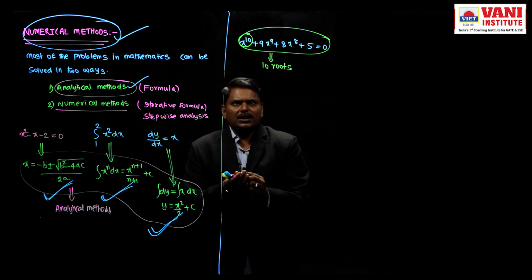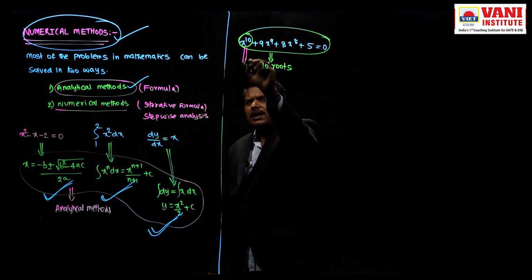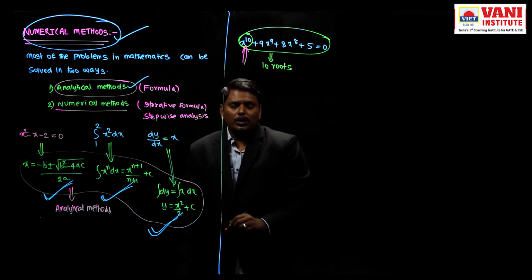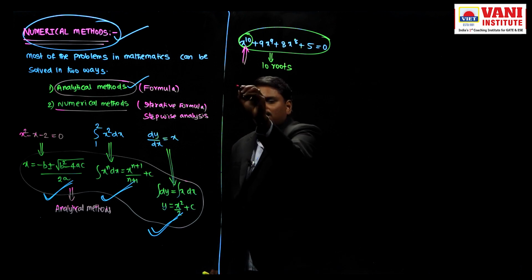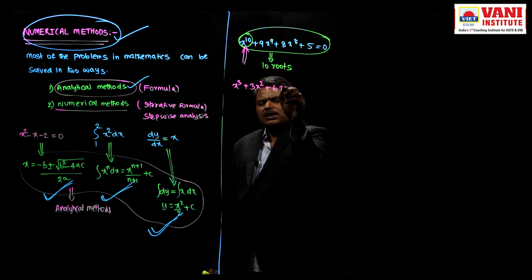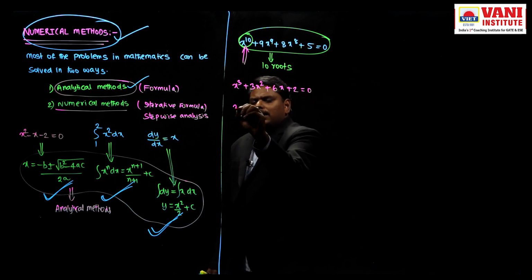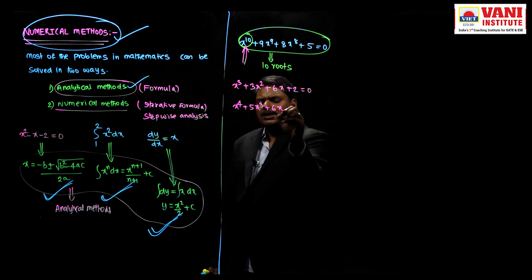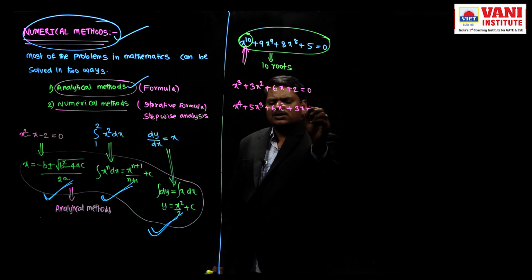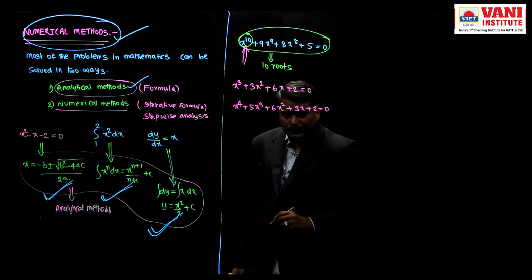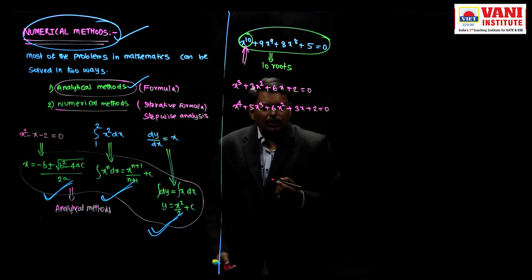That means what is happening here? As the order increases, we cannot solve polynomials by using analytical methods. If I have given x cube plus 3x square plus 6x plus 2 equal to 0, since it is third order, you will make a trial. If I have given x power 4 plus 5x cube plus 6x square plus 3x plus 2, since it is fourth order, still you will make a trial.